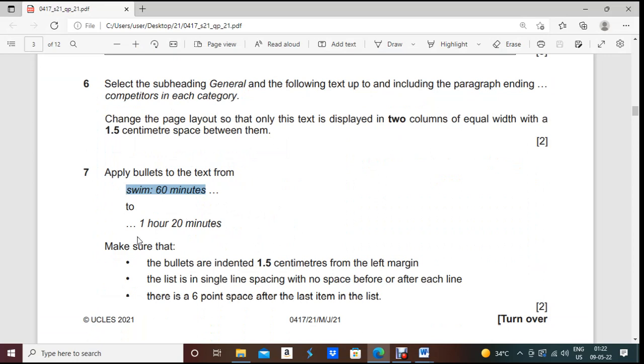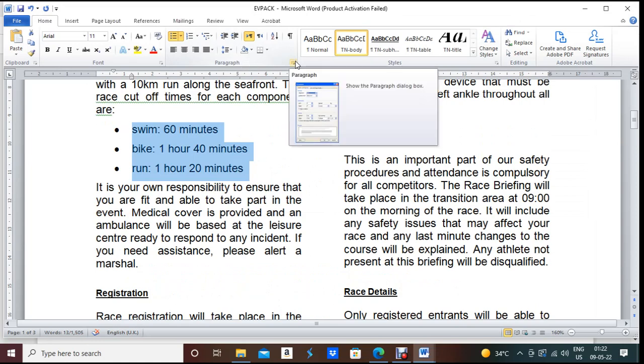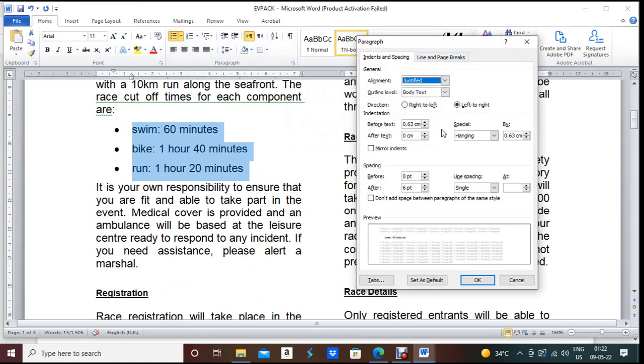Now next one, what they're asking: make sure that the bullets are indented 1.5 centimeter from the left margin. Okay, left side from the beginning of the text. The list is single line spacing with no space before and after each line. Now what you have to do, you have to go to paragraph by clicking this small arrow button, paragraph option, and here indentation. It should be before text. Left means before text. In some computers it will show you left. In my laptop it is showing before text, that means left.